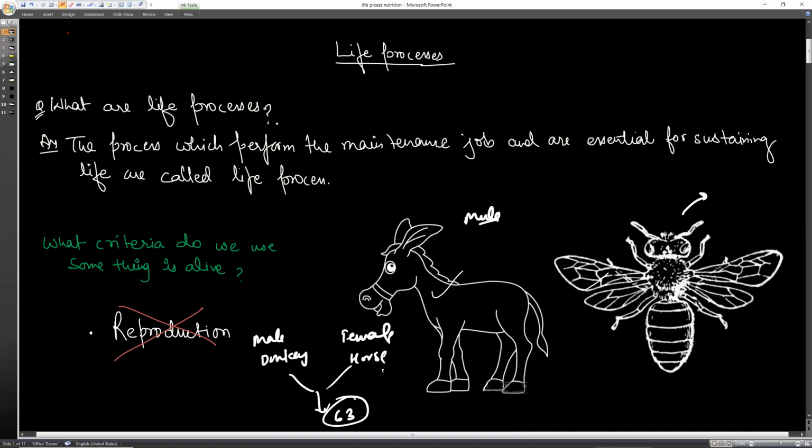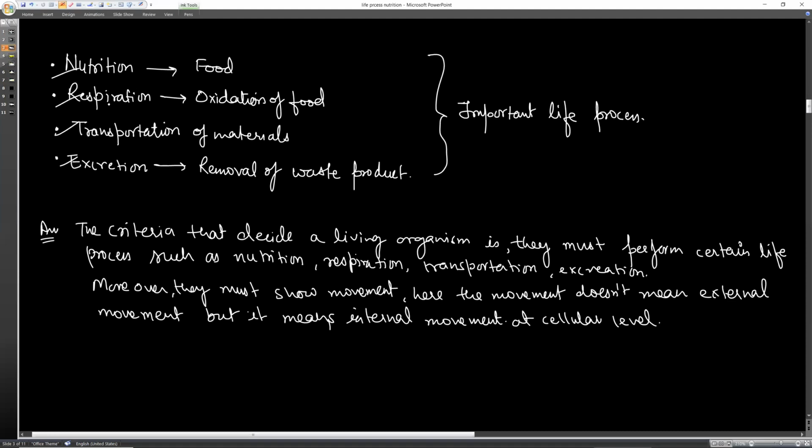So what are the life processes? The processes which perform maintenance jobs and are essential for sustaining life are called life processes. Means without these processes, life is not possible. And these are the four processes: nutrition, respiration, transportation of materials, and excretion. Without these processes, life is not possible. You understood? Understood, everybody? Yes, sir. That without these processes, life is not possible.